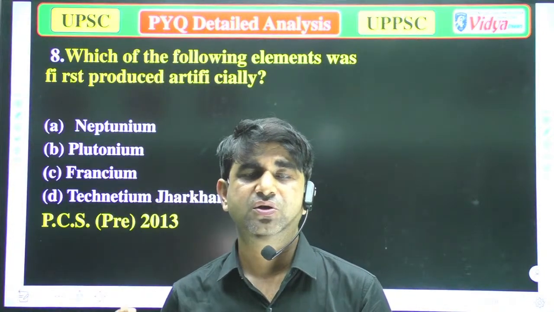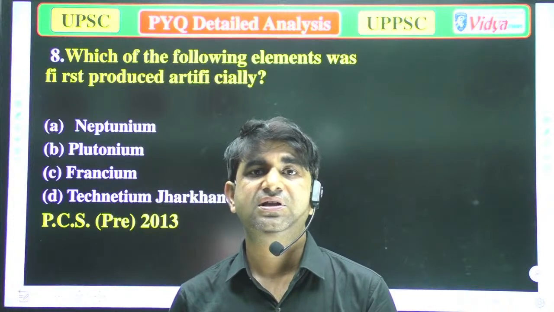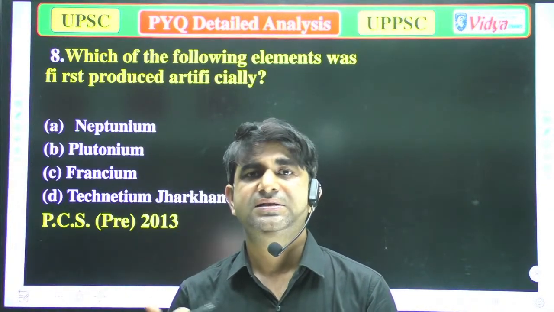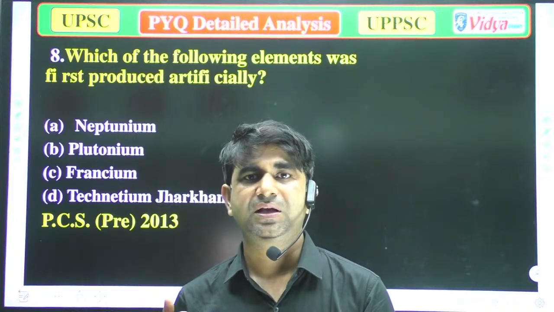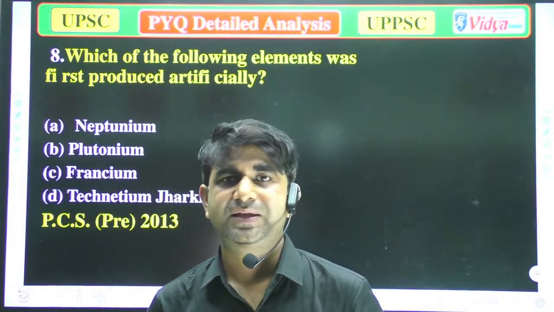So the question is, name the first element which has been prepared in the chemical lab.